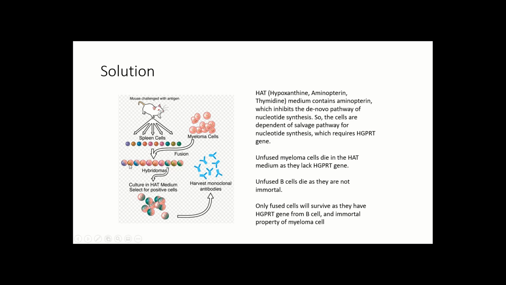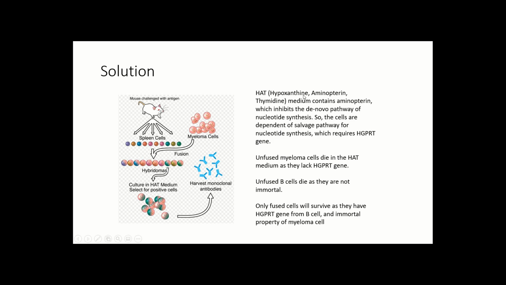Hybrid cells will be formed by the fusion of the B cell and myeloma cells. Now there are three possibilities. One, there will be fusion of B cells and myeloma cells, which are called the hybridoma. There might be unfused B cells, and there might be unfused myeloma cells. So now we need to select only the hybridoma from the unfused myeloma cells and unfused B cells. For selection we will culture them in a HAT medium and we will select for the positive ones, which are the hybridoma cells.